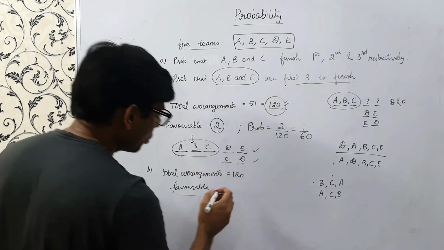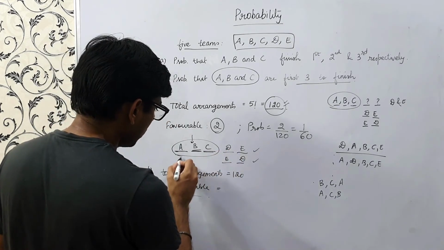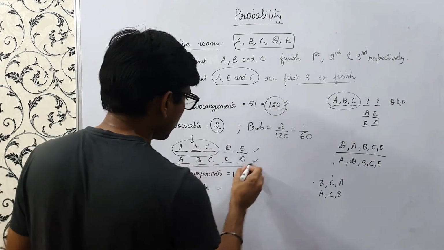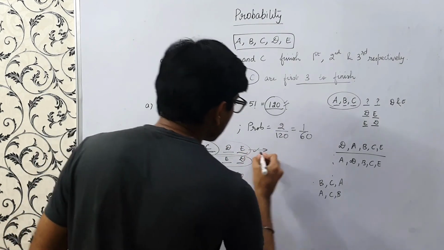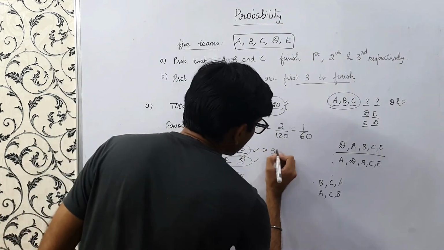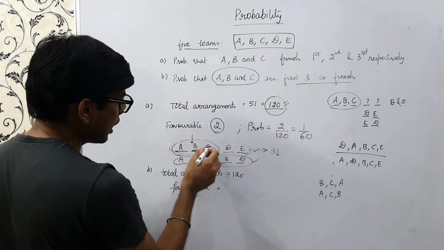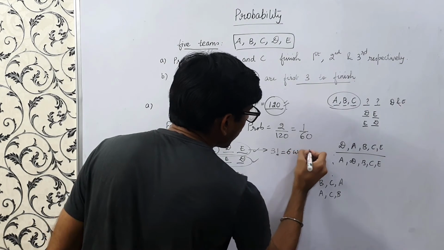So what we have to do is, the favorable case would be nothing but this. So we have A, B, C. If you see these 2 cases, right? In this case, there are 3 factorial ways in which we can arrange this ABC: A, B, C, C, A, B, B, C, A. There will be 6 ways, right?